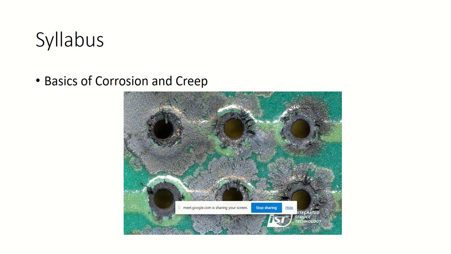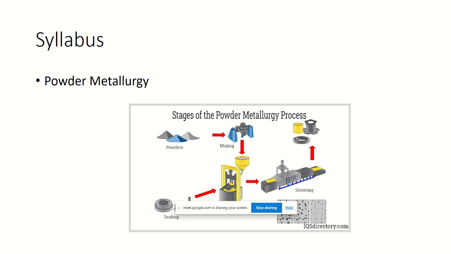The next module is corrosion. As I have given the definition, it covers how iron will rust. Rusting of iron will take place in the presence of air and water. That is the major example I have given. In this module we are talking about ferrous material, but we will also have a list of other materials, and how they will get damaged based upon the environment. That we'll see in this particular module. Then we'll have powder metallurgy. Powder metallurgy is a new kind of manufacturing process, so we'll talk about powder metallurgy as well.